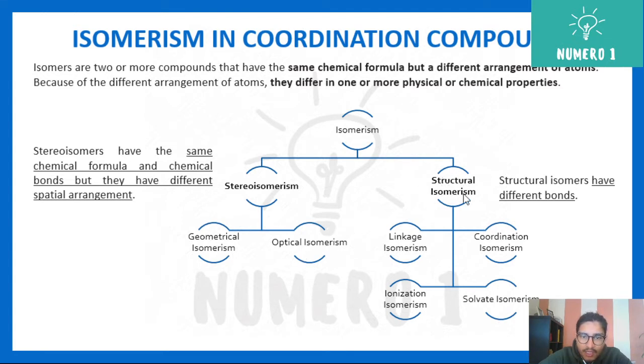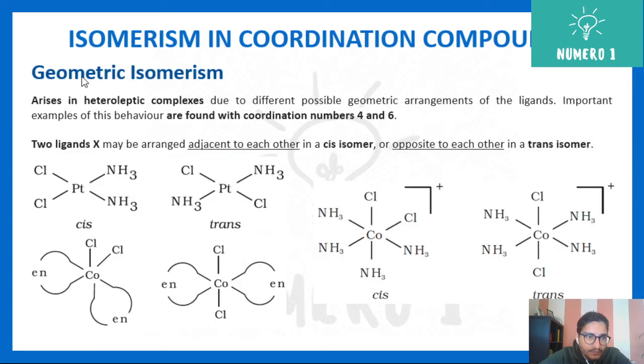Then structural isomerism, they have different bonds. Okay, here they had the same bonds but the arrangement was different. In structural isomerism, they have different bonds. The formula is the same. Structural isomerism is further divided into linkage isomerism, coordination isomerism, ionization isomerism, and solvate isomerism. So let's look into them in more detail.